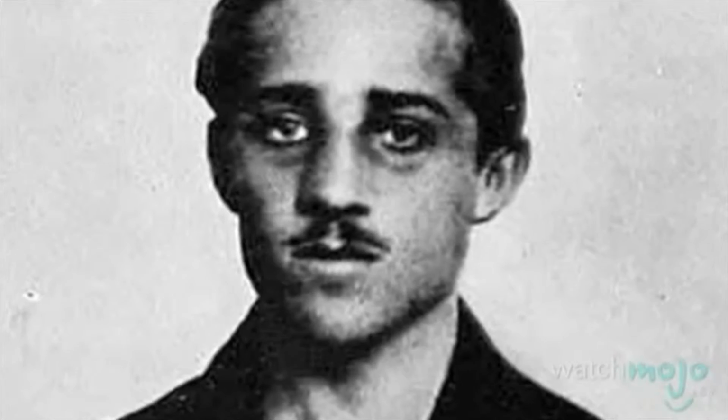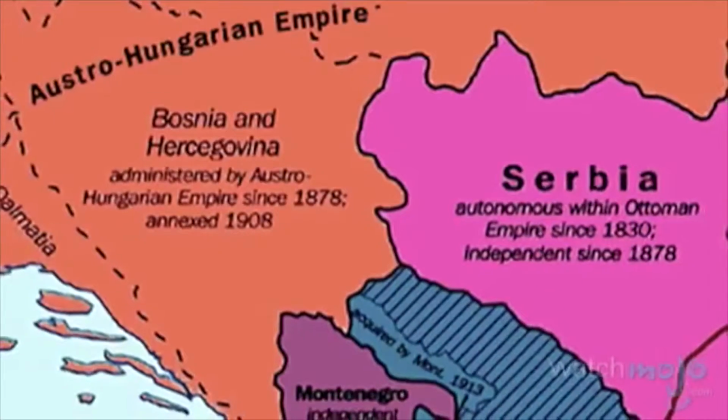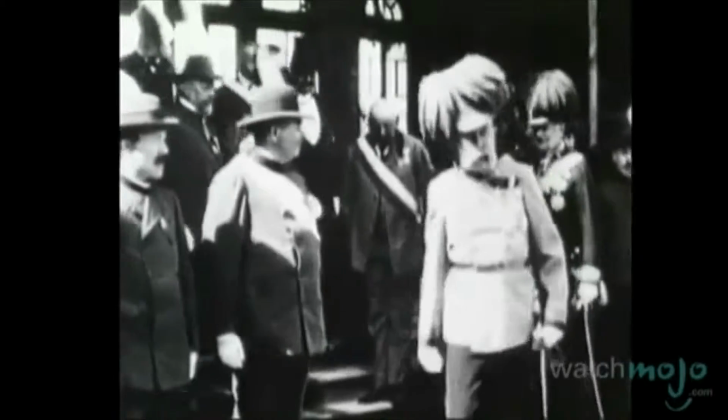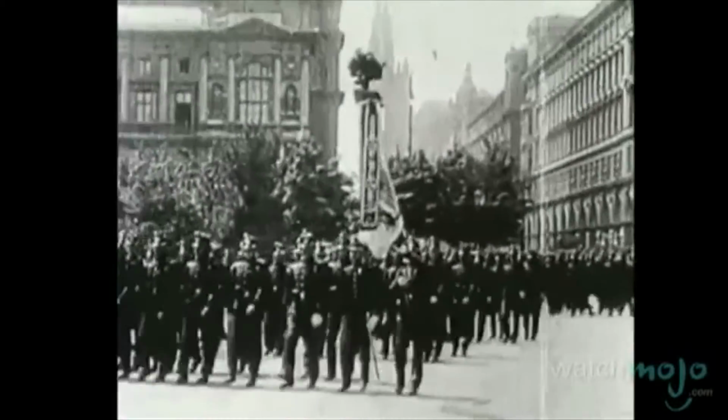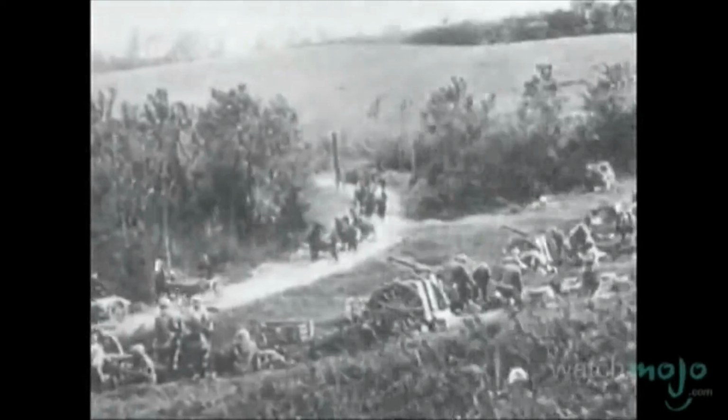This assassin and his accomplices were members of a larger movement that wished to break free from Austria-Hungary and create an independent Yugoslavia. Starting something far bigger than anyone could have anticipated, Ferdinand's assassination initiated a chain of events leading to one of the largest and deadliest conflicts in world history.